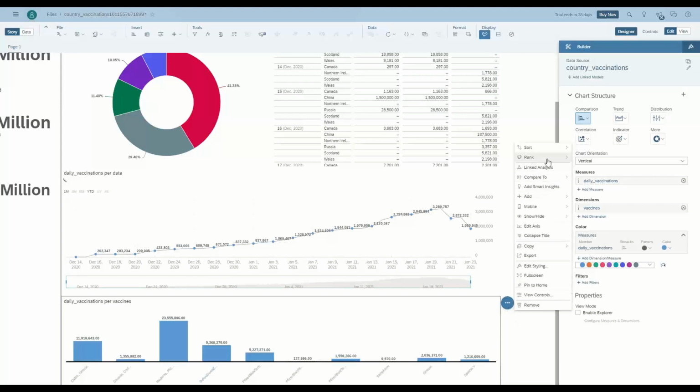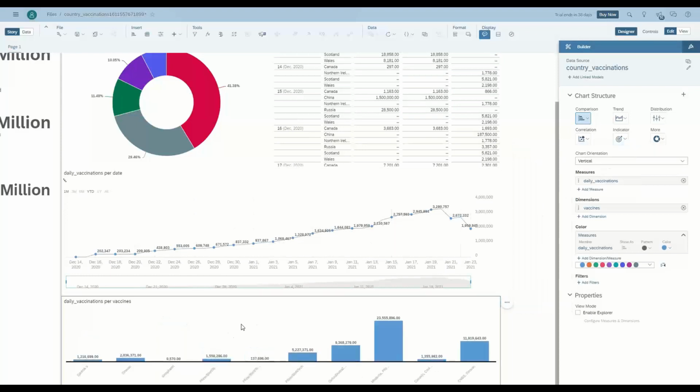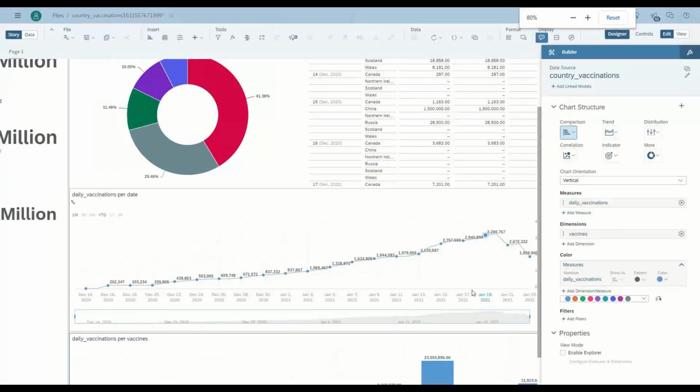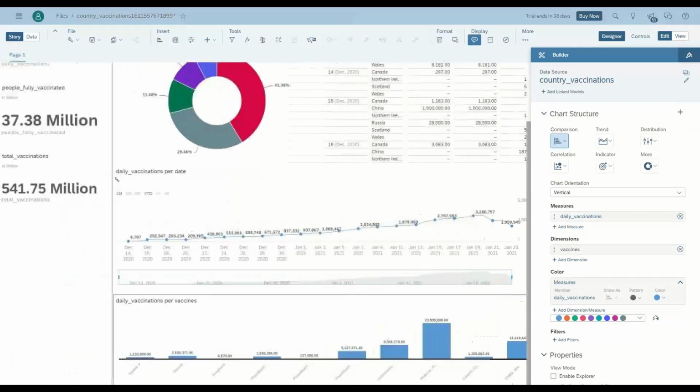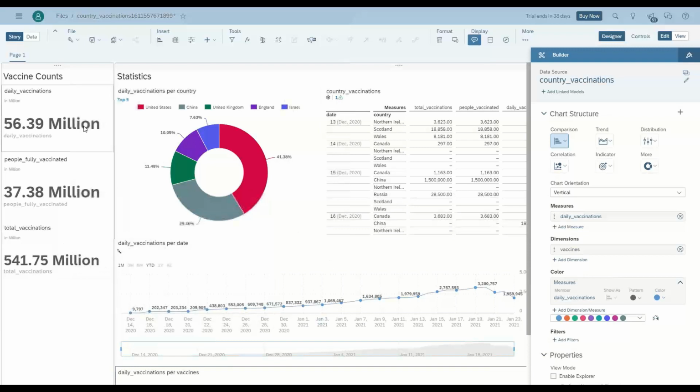So I can also sort the data. So we can sort the data in terms of number of vaccines in ascending or descending order. And that's my dashboard. In few minutes, we are able to develop such an amazing dashboard.